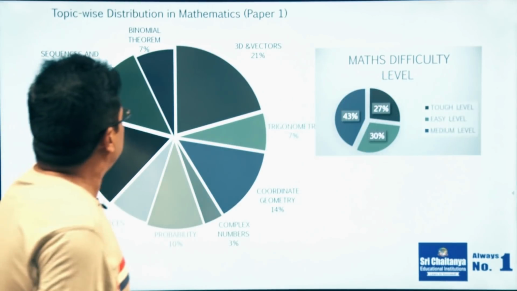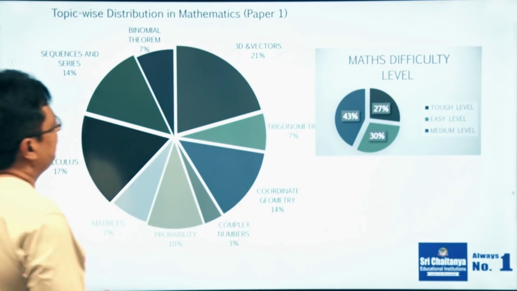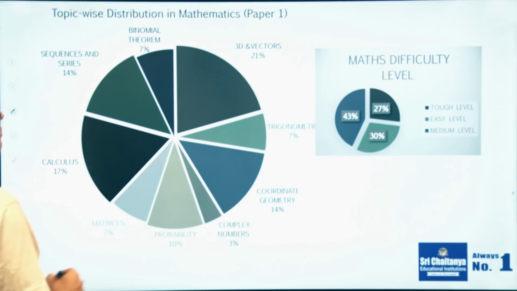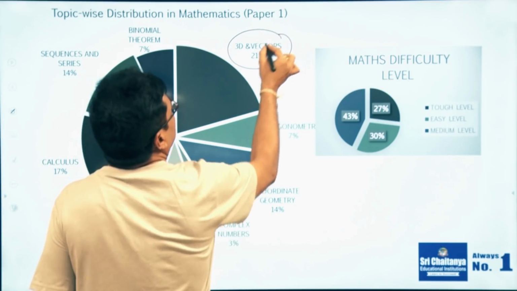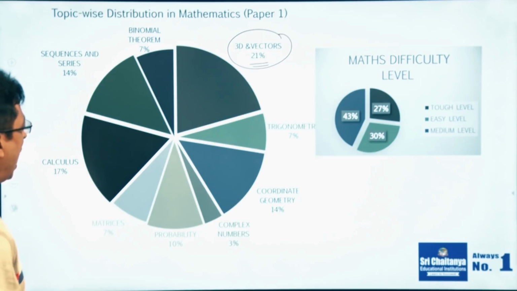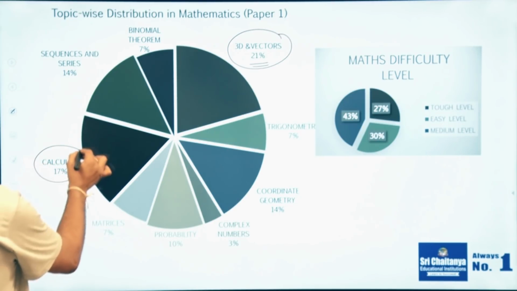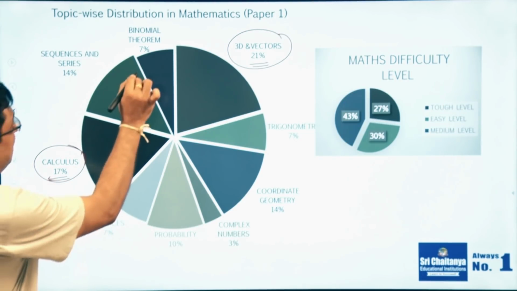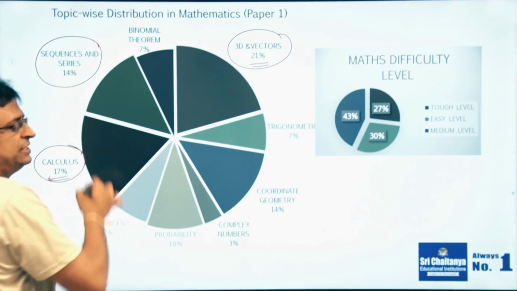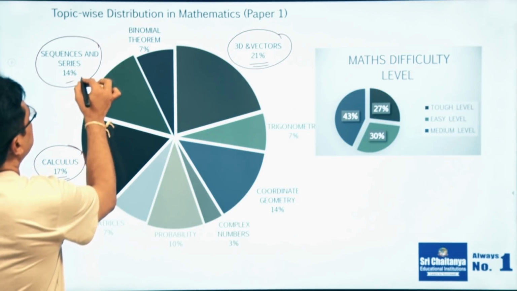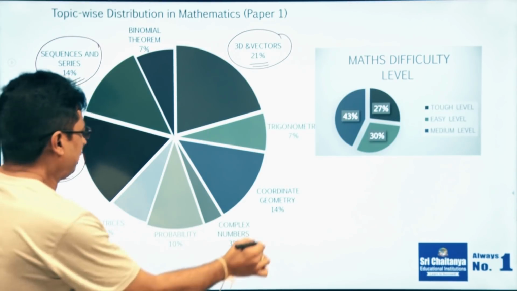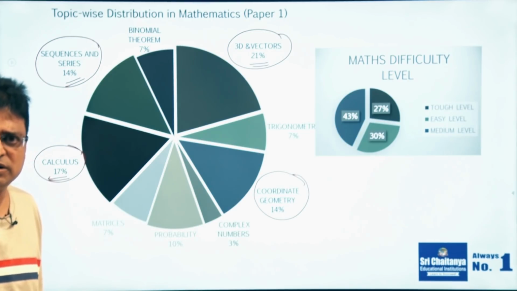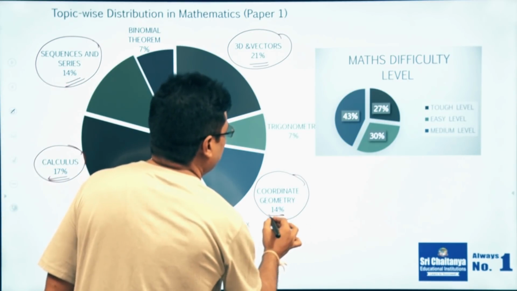Now coming to the next slide, in mathematics paper 1 the weightage of the topics is given like this. From vectors and 3D they have given 21% of the questions, and the important area is calculus, from which they have given 17% of the weightage in paper 1. From sequence and series, that is progressions, they have given 14% of the weightage, and after that coordinate geometry, that means straight lines, circles and conic sections, they have given 14% of the weightage.